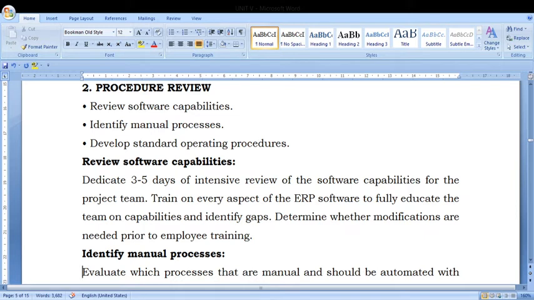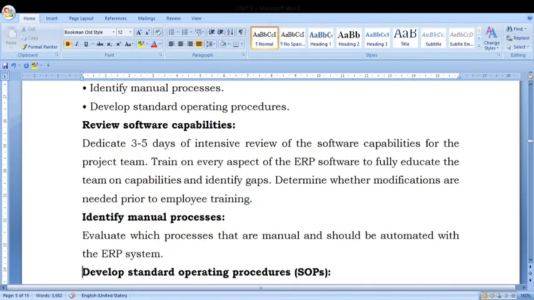Determine whether modification is needed prior to employee training. Before entering into training the employees, we have to identify whether it is good or understandable, and how we can match that understanding. Identify manual processes. Actually, a man is going to operate the system, so whether the manual process, keyboard operation, is automated or not, everything we have to identify.